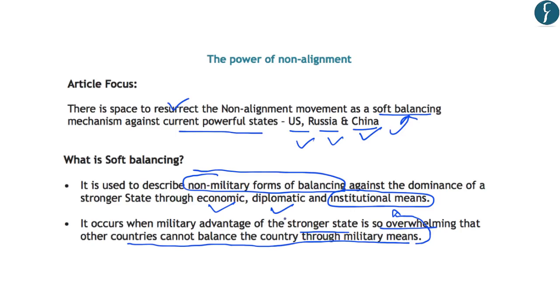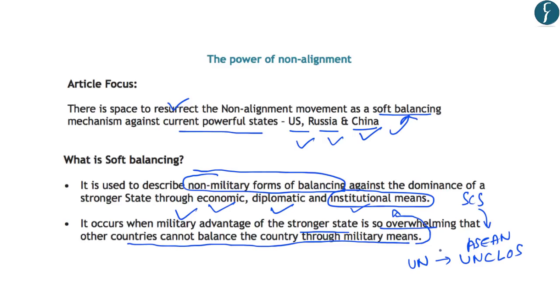Now simply let us understand: some countries have a military advantage. For example, the United States, Russia and China have a military advantage over most of the countries of the world. And it is in this scenario that the countries which do not have such military might try to balance the power of such military powers by the use of various measures like economic, diplomatic and institutional measures. For example, in the South China Sea, China is trying to assert its military power and economic power. And it is in this context that the ASEAN countries are trying to use the United Nations platform to counter the power of China by calling for equal and proper implementation of the United Nations Law of the Sea.